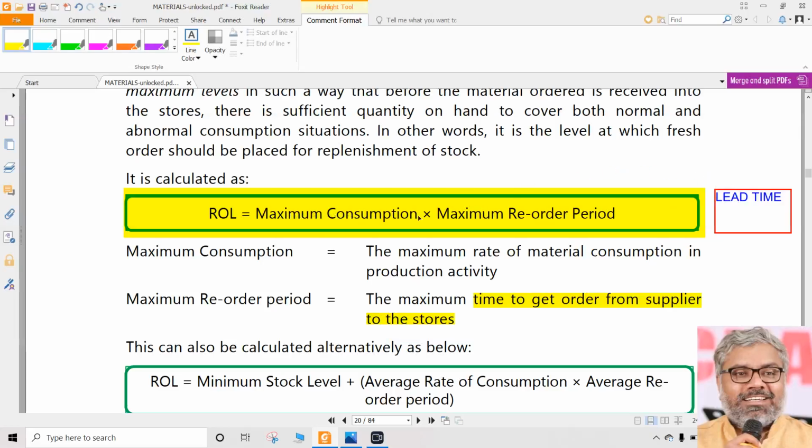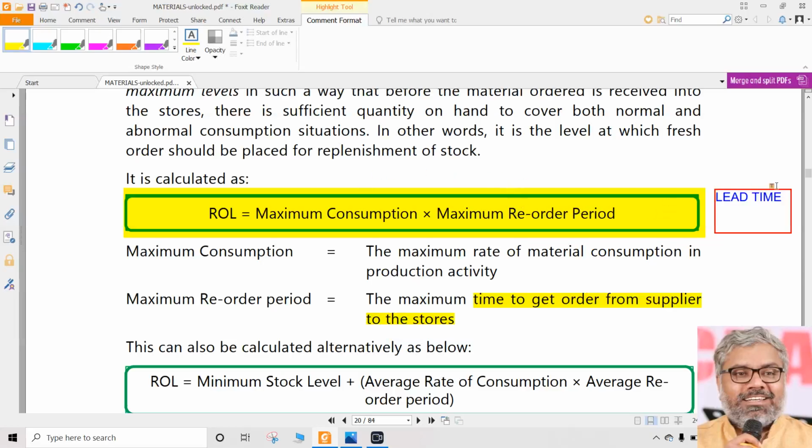Multiply that with maximum consumption. Then what you get is the reorder level. Points to be noted here. This is another important thing in many questions. It will sometimes be tricky. This is not really complicated, but people, with their ignorance or, I would say, with a hurried approach to solving the questions, miss these small points.